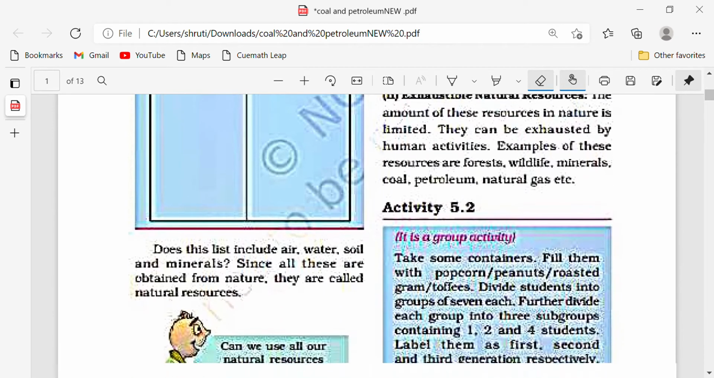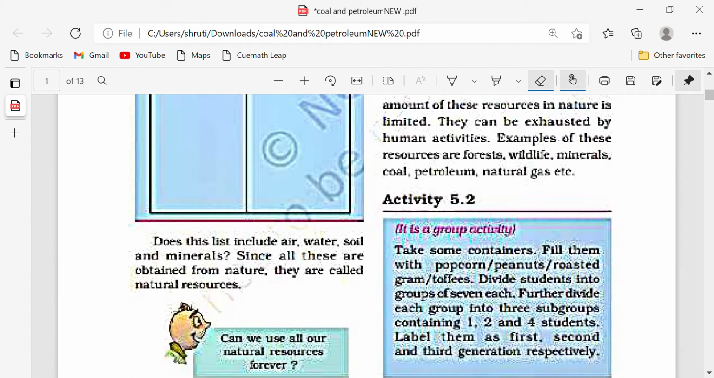Let's move forward. Does this list include air, water, soil and minerals? Since all of these are obtained from nature, they are called natural resources. Now this is very important. What are natural resources? Natural resources are those resources that are obtained from nature. This question may come to you. The examples include air, water, soil and minerals. So now let's move on to the next part of the chapter.